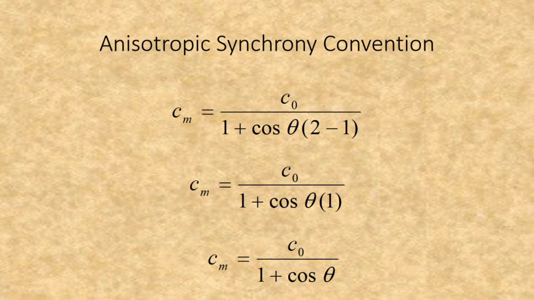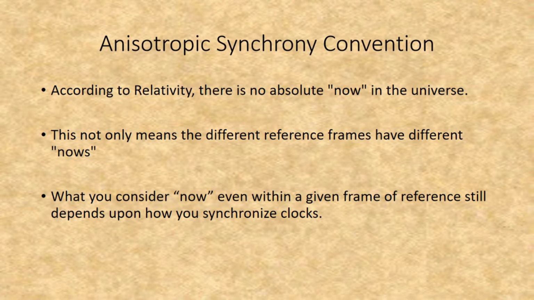It needs to be remembered that this and the other relationships were derived based on what would be observed in an isotropic synchrony convention, and yet it is in the anisotropic synchrony convention where these formulas actually represent reality. So we need to remember that according to relativity, there is no absolute now in the universe. This not only means that different reference frames have different nows, but what you consider now, even within a given frame of reference, still depends upon how you synchronize clocks.